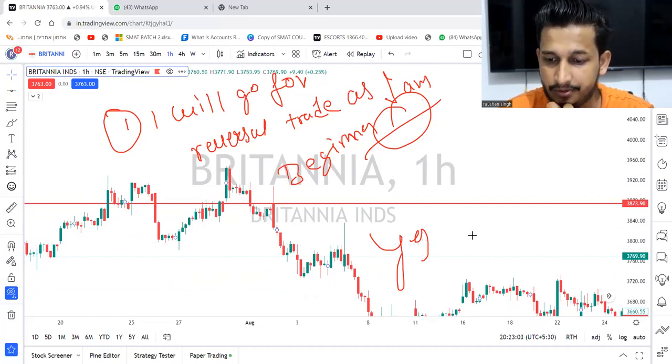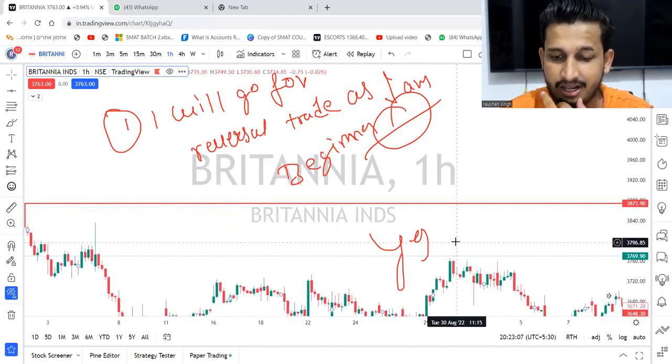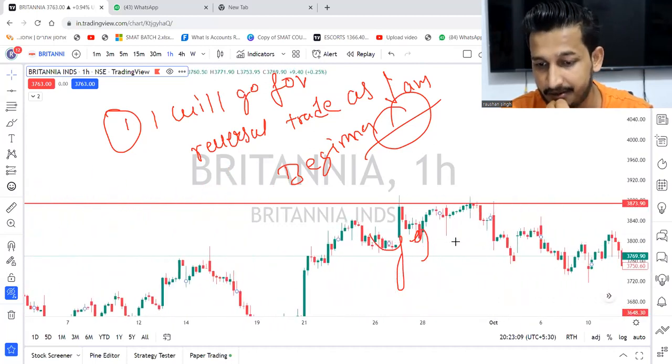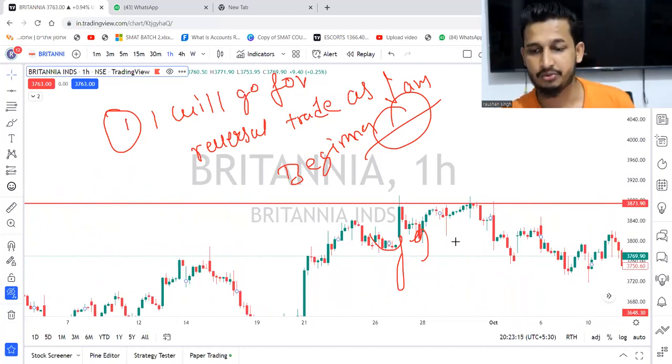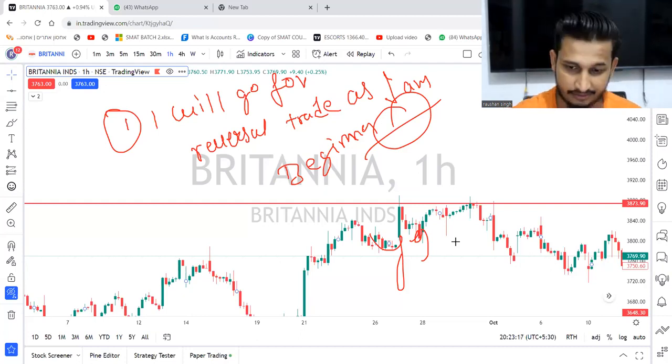What should be the percentage of retest? There is nothing like that. It can happen immediately or it can take some time. How many times is a retest necessary? Just once it is necessary. That's it.